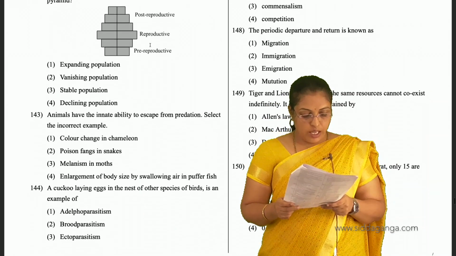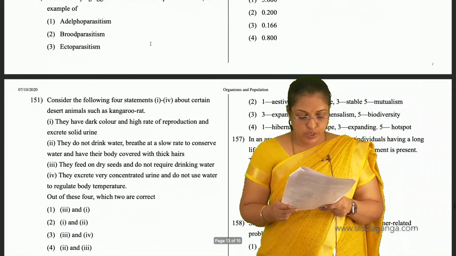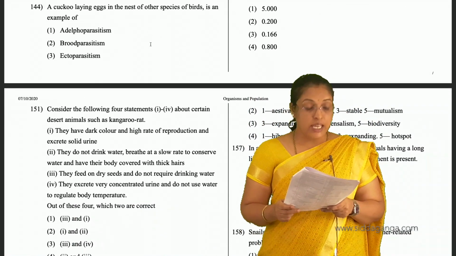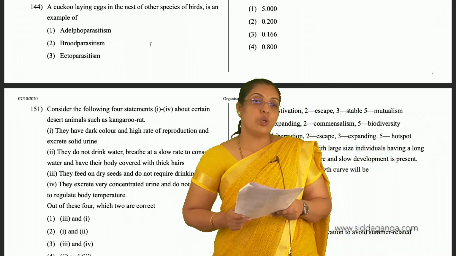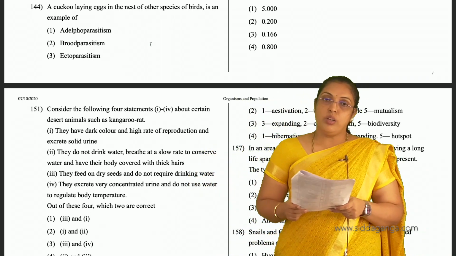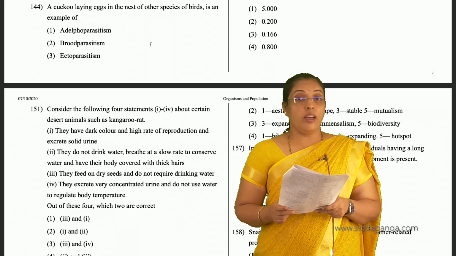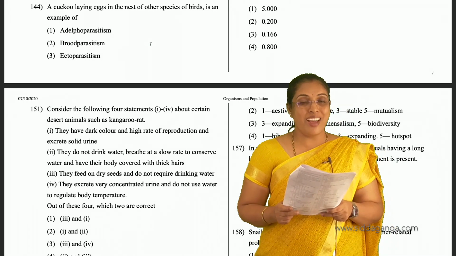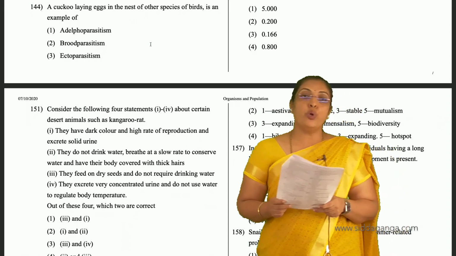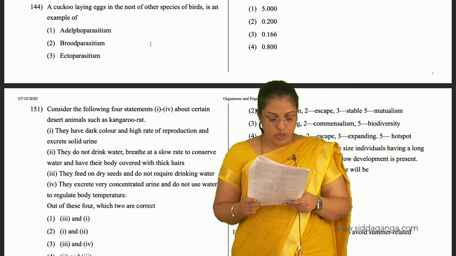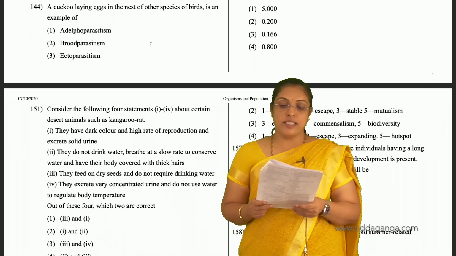Then 144, a cuckoo laying eggs in the nest of other species of birds is an example for. Here the cuckoo is dependent on the crow mainly to lay the eggs as it cannot build the nest. So this type of parasitism is called brood parasitism. 144, second is the answer.